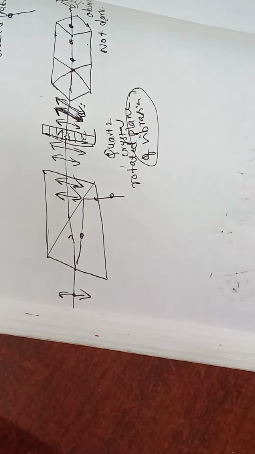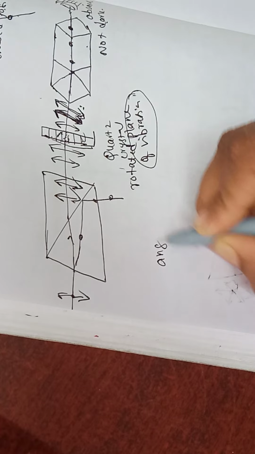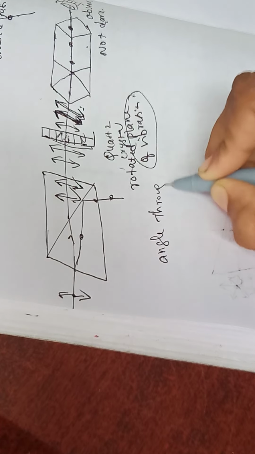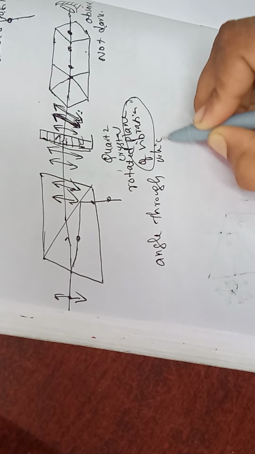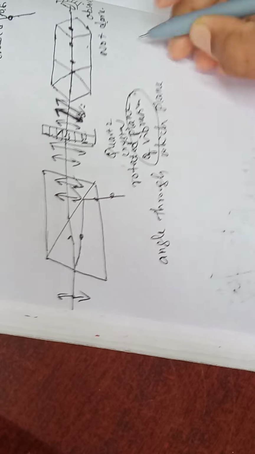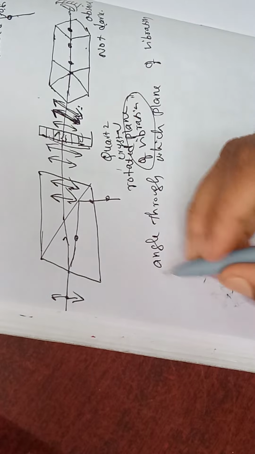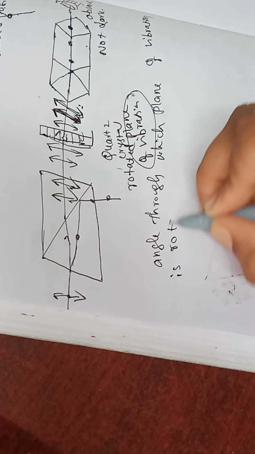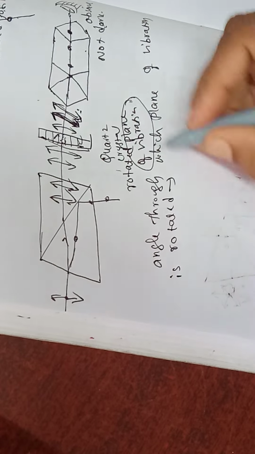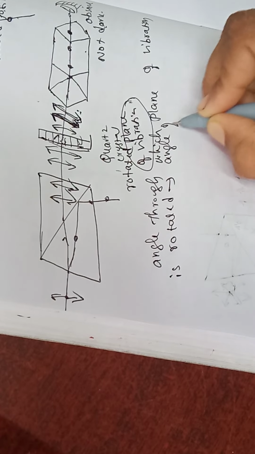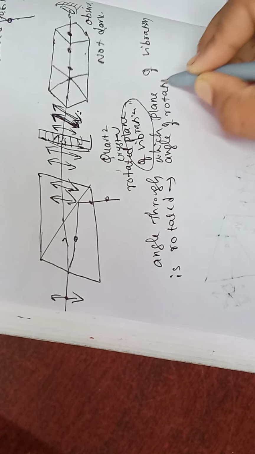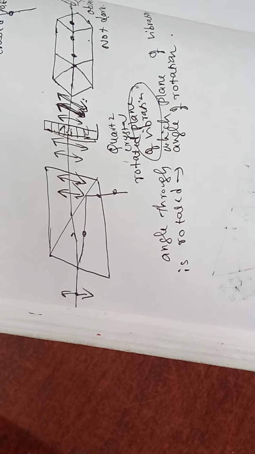Next, the angle through which the plane of vibration is rotated we call the angle of rotation.